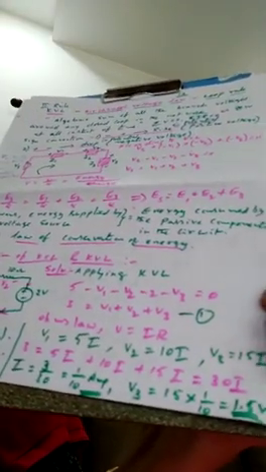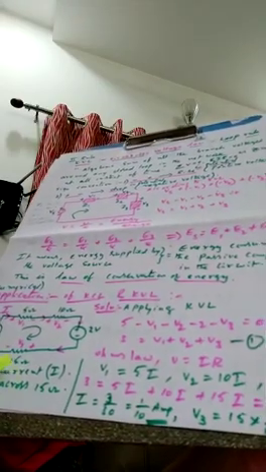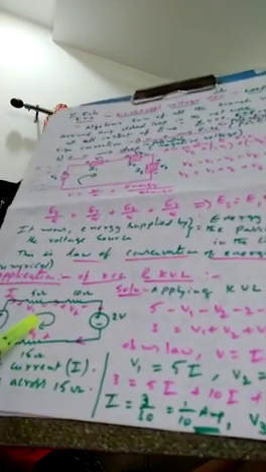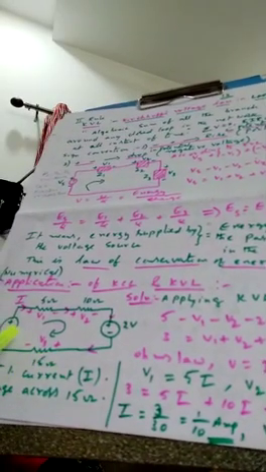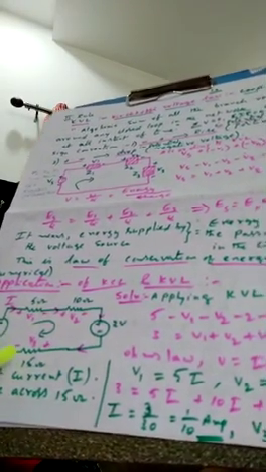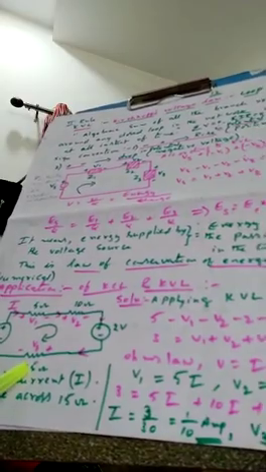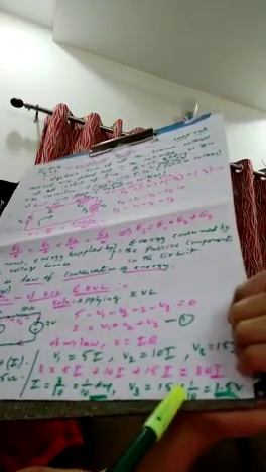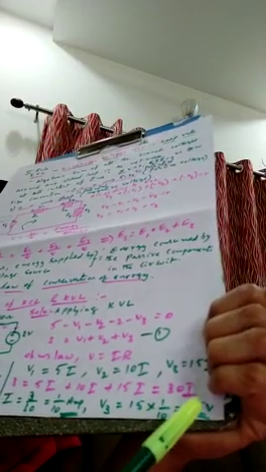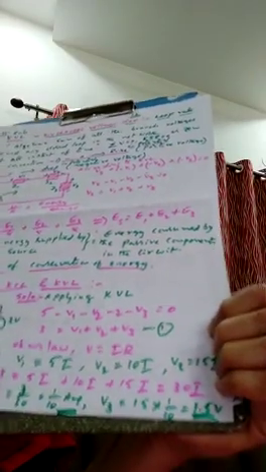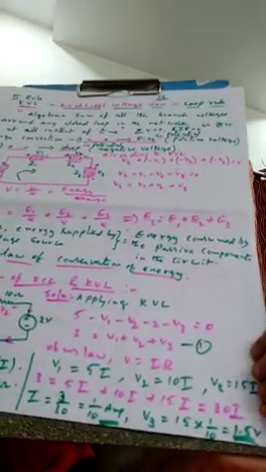Got it? How do you find the voltage across the 15 ohms resistor? We know V3 is equal to I into 15. The same current, because it is a series combination. What is the value of I we got just now? 1 by 10 into 15. The answer is how much? 1.5 volts. In this way we are going to solve the problems.